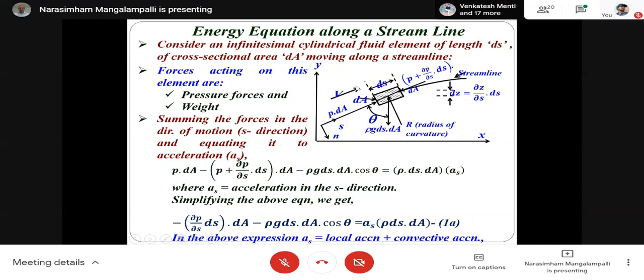So on this element, you have the pressure forces and also the weight acting downwards. So what is the weight of this fluid? If you consider this angle is theta, the volume is ds multiplied by area. ds multiplied by area is the volume.